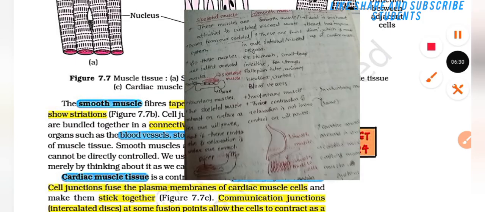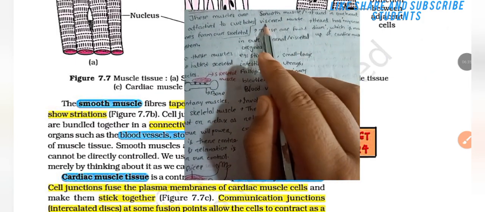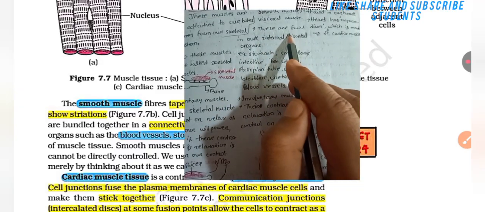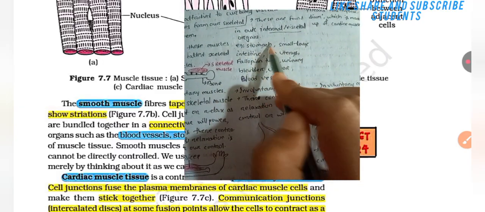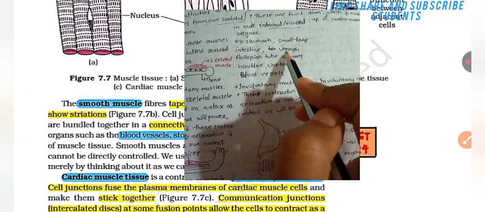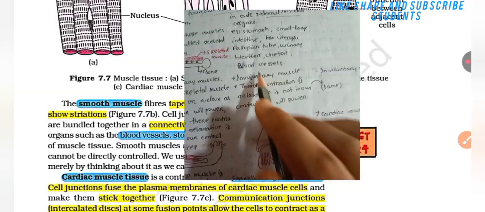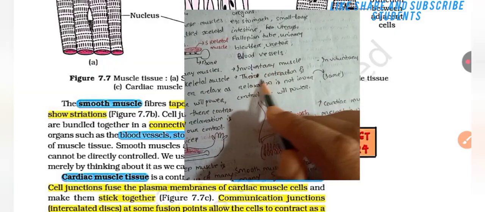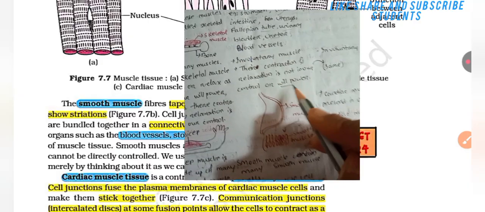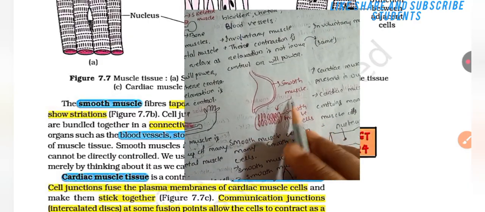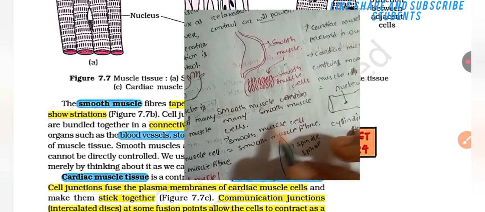Let's read about the smooth muscle. The smooth muscles are visceral muscles. These are found in our internal visceral organs, for example, stomach, small and large intestine, then uterus, fallopian tube, urinary bladder, ureter, blood vessels, etc. They are involuntary muscles. Their contraction and relaxation is not in our control or willpower. Many smooth muscle cells are present.